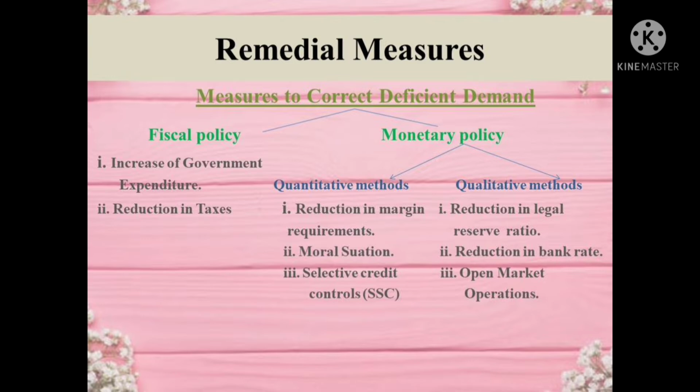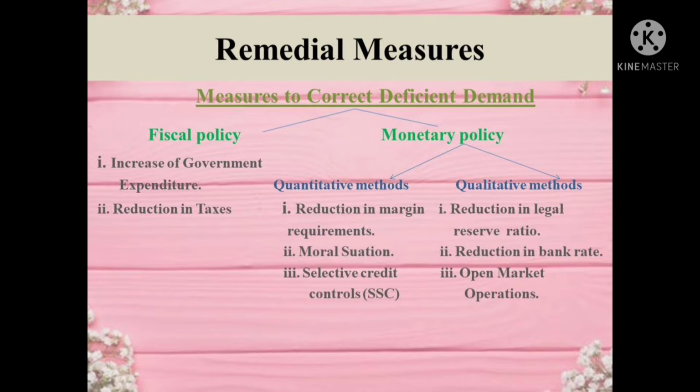There are two fundamental policies through which government can intervene in the functioning of an economy, and these are fiscal policy and monetary policy. These need to be implemented to correct the situation of deficient demand and excess demand. So the first is measures to correct deficient demand. There are two policies, fiscal policy and monetary policy. Fiscal policy is the revenue and expenditure policy of the government to control the supply of money.